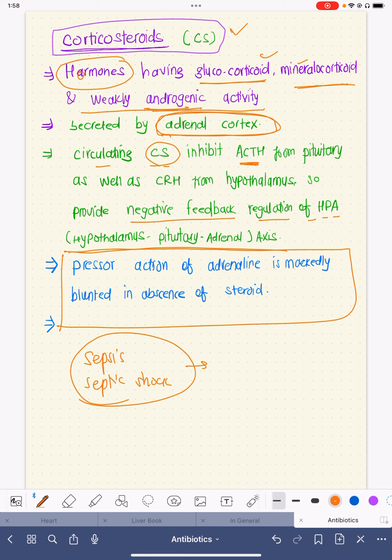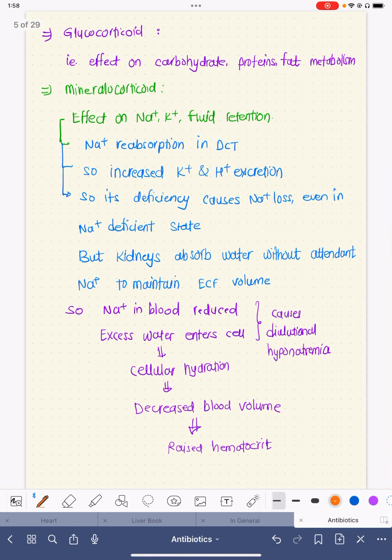That is the reason why patients with hypotension in sepsis, septic shock, improve markedly with hydrocortisone. Hydrocortisone is a steroid basically. It provides that mineralocorticoid, glucocorticoid activity, and that helps to cut down the blunting effect of adrenaline and noradrenaline, which is usually there in sepsis and septic shock.